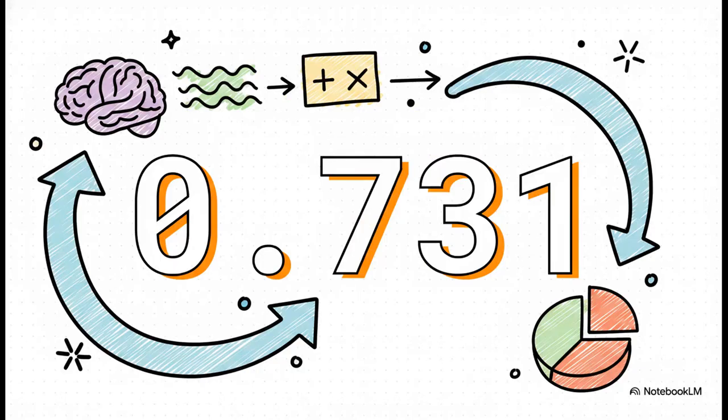Now for step 2 and 3, the real payoff. We take that log odds value of 1 and we pass it right through the sigmoid function. The math works its magic and out pops 0.731. We have successfully taken raw, complex feature data, run it through a linear equation, squished it with an S-curve, and arrived at a precise 73.1% probability.